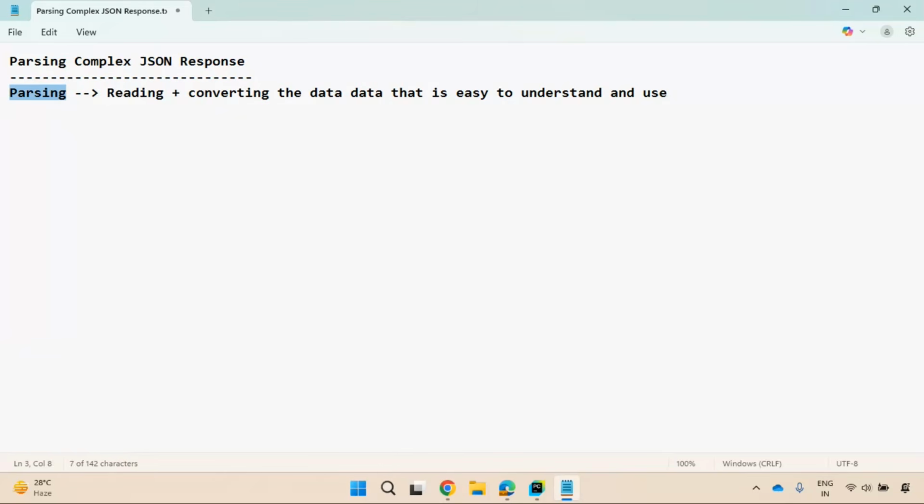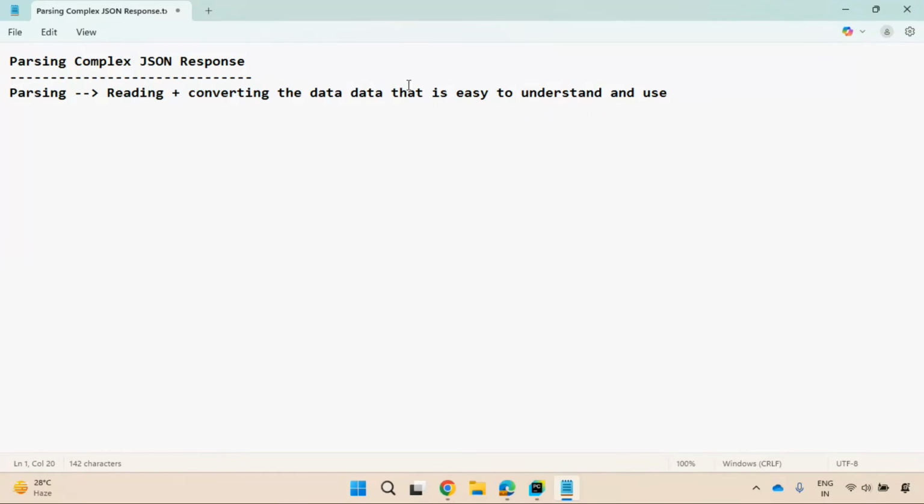Parsing in the sense, there is data in any source. You want to read that data and convert that data. Why do you need to read? To perform some operation, to use that data, right? You need to convert the data so that it is easy to understand and use. That is called parsing. Simply reading and converting the data is called parsing.